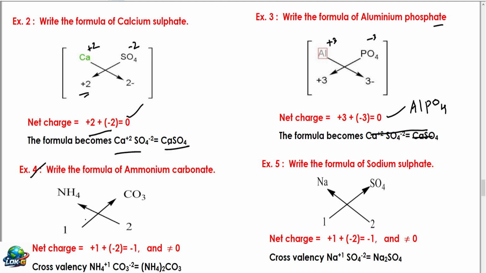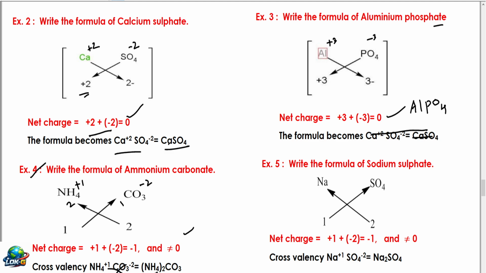Ammonium carbonate. Ammonium has the symbol from the list, NH4 plus 1, carbonate minus 2. Cross the valency now. On crossing, you have to take 2 here and 1 here. If you observe, net charge is not equal to 0, so you have to cross the valency. If you cross the valency, you will get ammonium with plus 1, and you have to write 2 with ammonium.